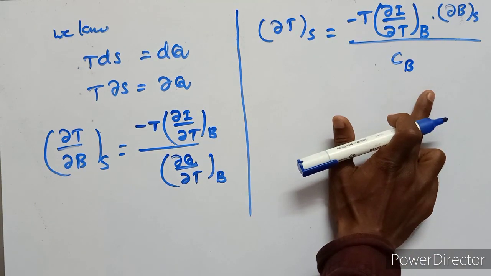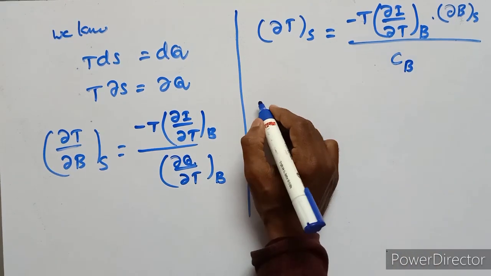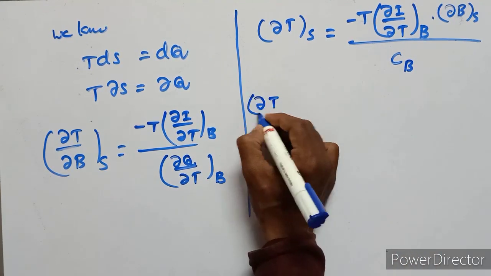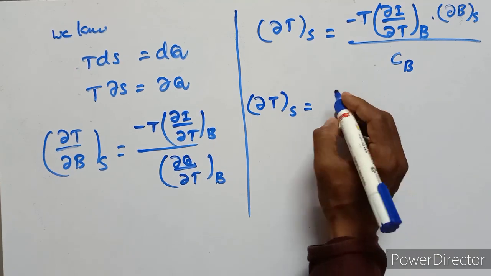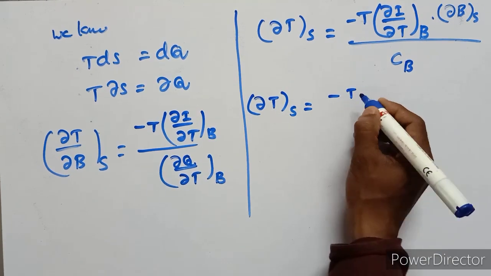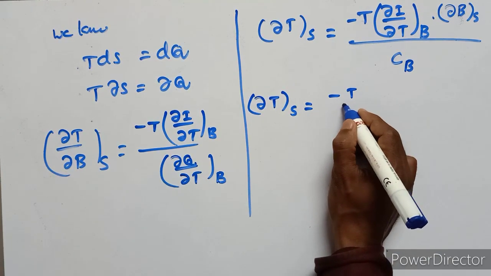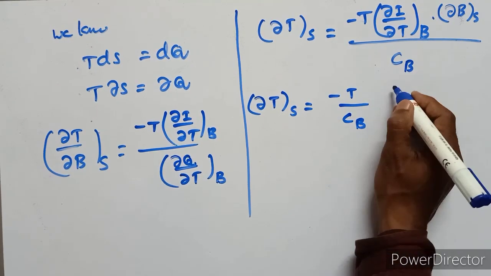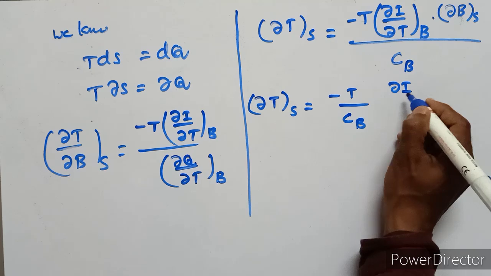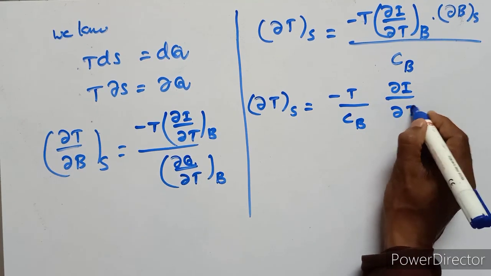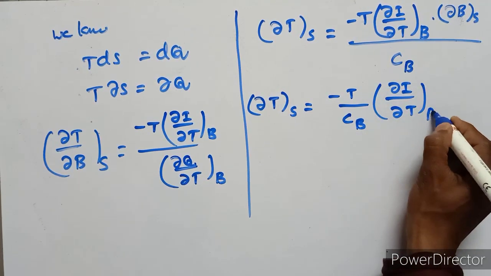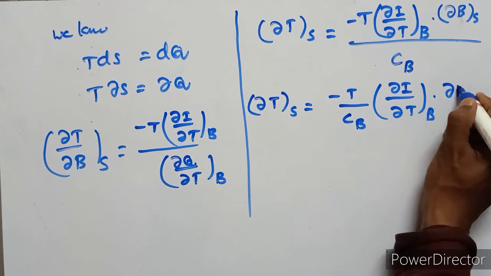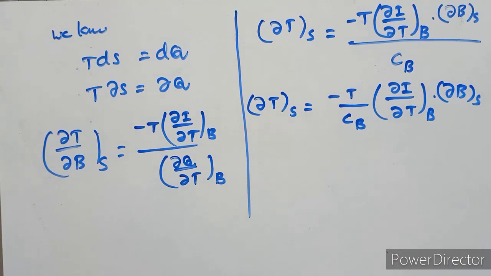So dou T at S is equal to minus T upon C suffix B into dou I upon dou T at B into dou B at S.